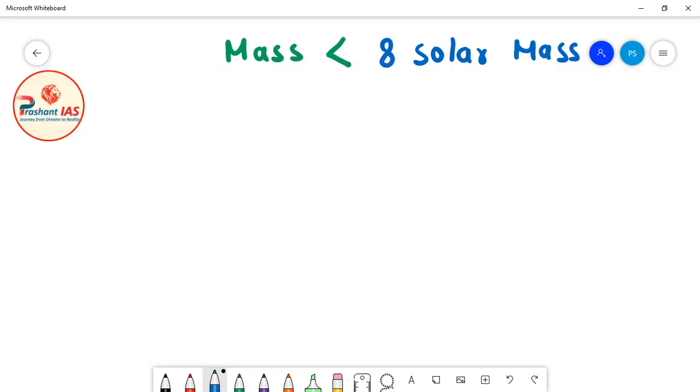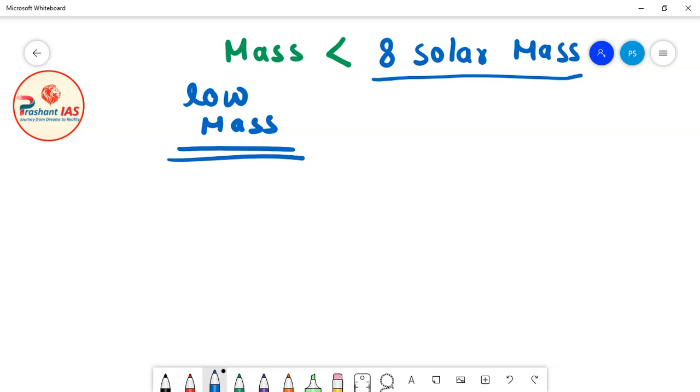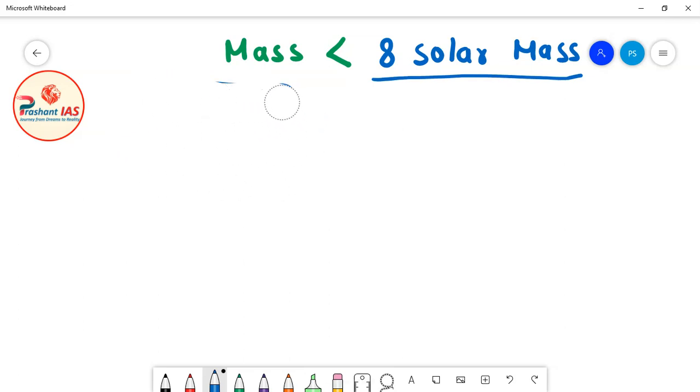These stars are actually known as low mass stars, and average stars and small stars both will come into this category. So low mass stars are those stars whose mass is less than 8 solar masses. So first of all we will discuss those stars, meaning average and small stars.